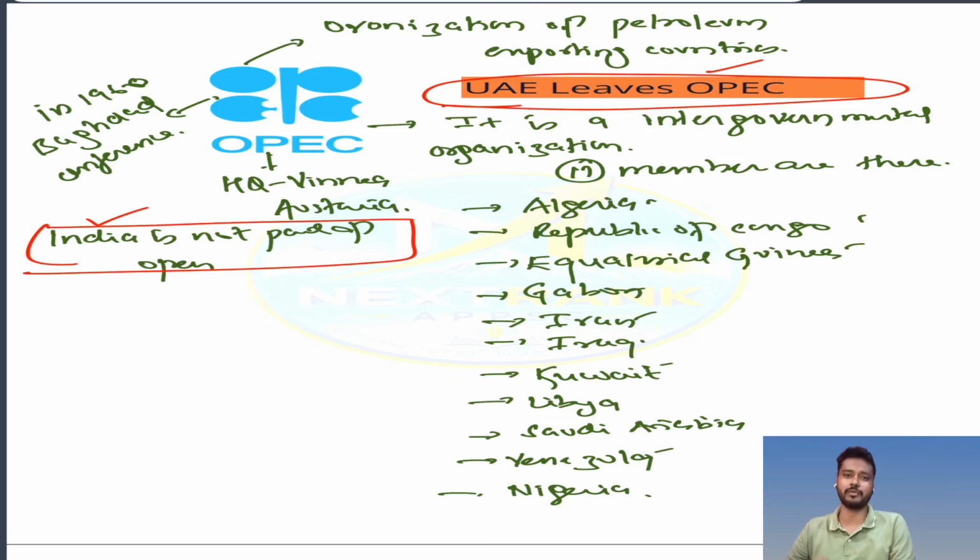So this is the first topic, OPEC, Organization of Petroleum Exporting Countries. It is an intergovernmental organization established in 1960 by the Baghdad Conference, headquartered at Vienna, Austria. India is not a part, UAE is not a part. They are not going to ask you all the 11 members, that is humanly impossible to remember sometimes. So just have an idea: India is not a part and UAE is not a part.